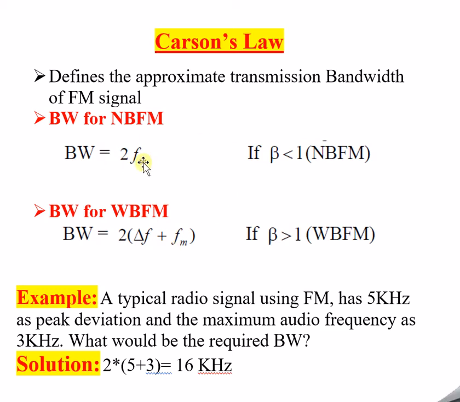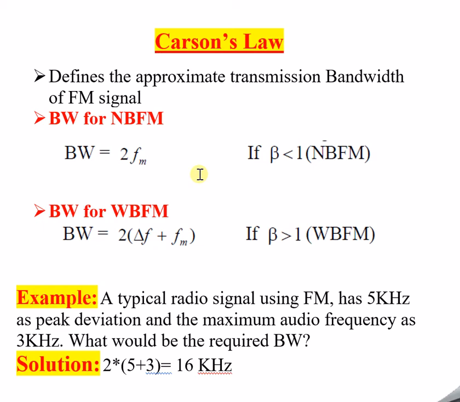This is the basic formula for FM. From the wideband FM equation only, we arrive at the NBFM bandwidth equation. How? In case of NBFM, as I told you, delta f is going to be 0. Just substitute, and you will get 2fm.